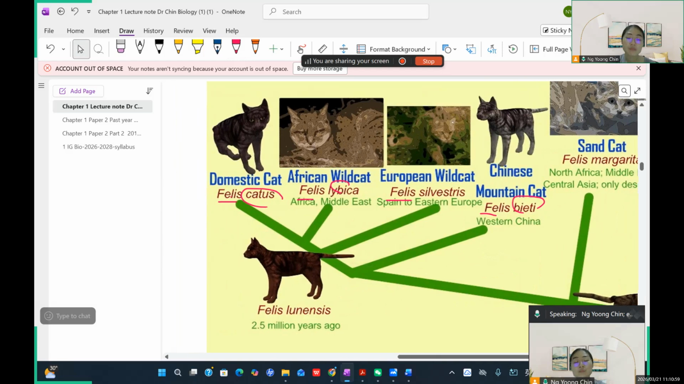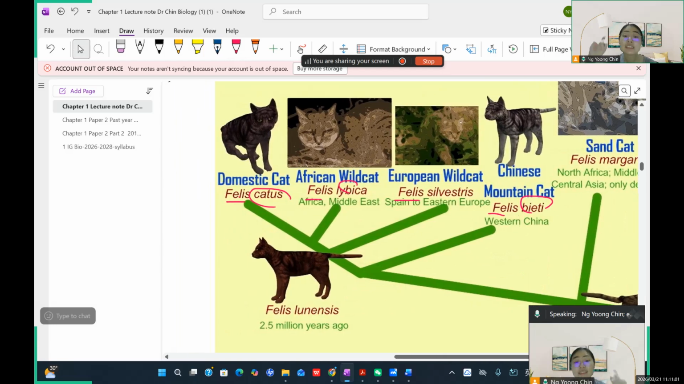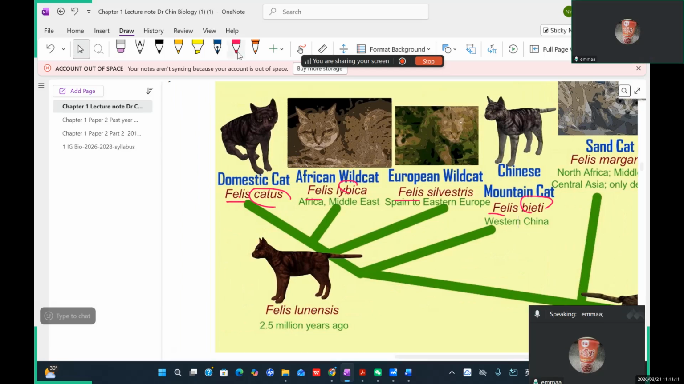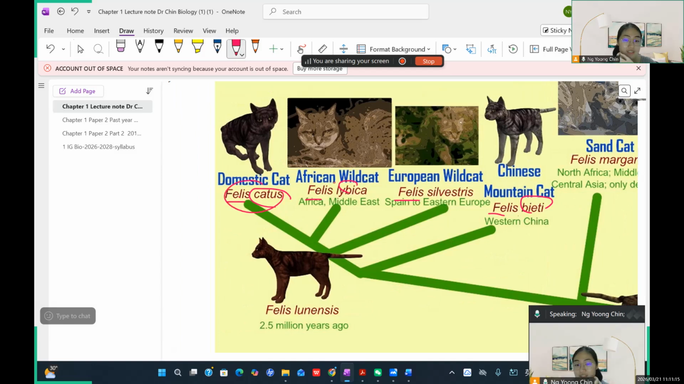Yeah, so since they have the same genus but different species, do you think they can interbreed with each other to produce a fertile offspring? No. Yeah, no. For example, if you want to breed this and this, even though they are the same genus, they are different species, right? So you can only produce a hybrid offspring. Sometimes you will not be able to produce a fertile offspring because you are different species.